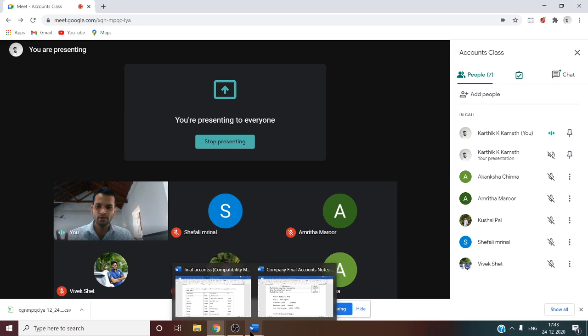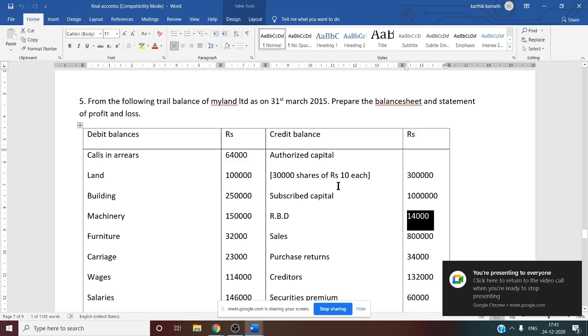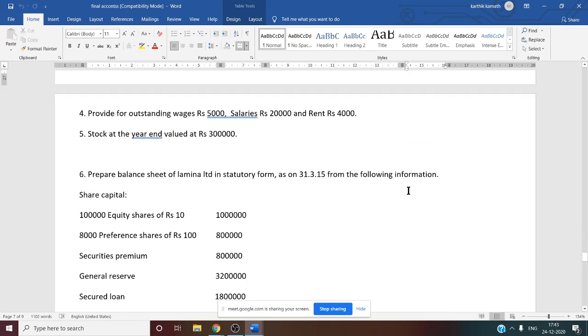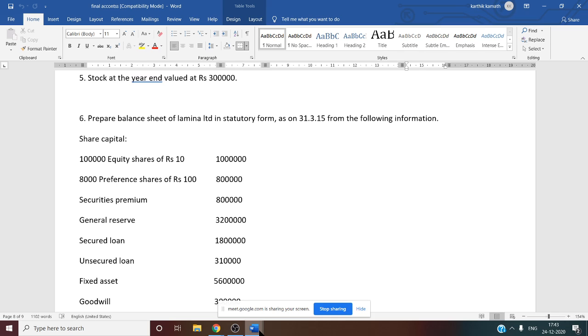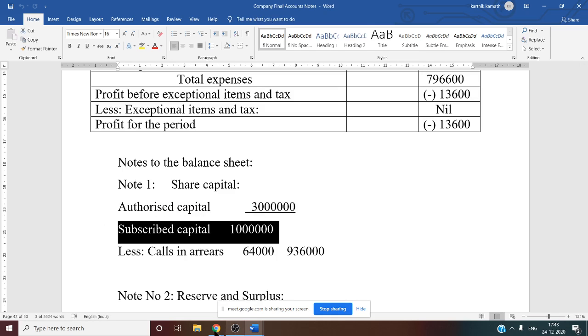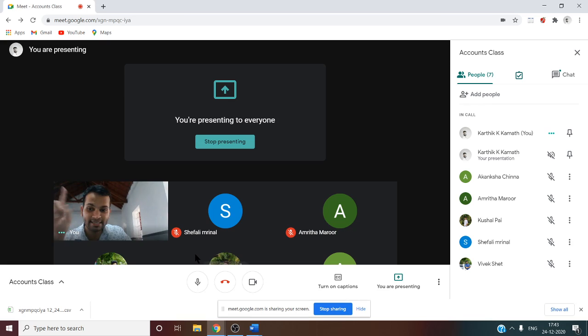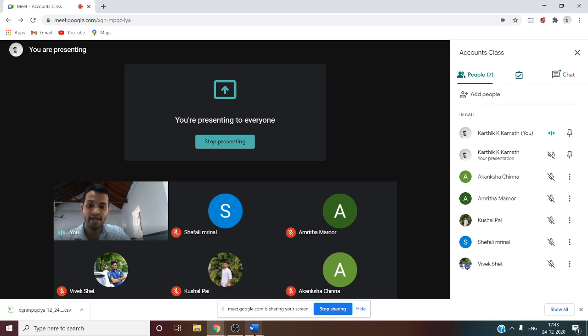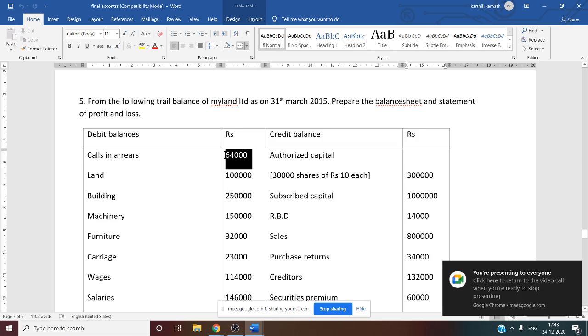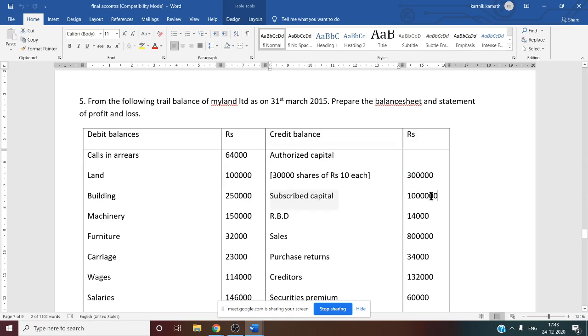Then next thing you have to see, just we will see the question. In the question they have said, if you see in the question we have written 3 lakh. Okay, so that is not 3 lakh, authorized capital is our 30 lakh. So there is a correction in the question, 10 is missing. Yes, so subscribed capital we know that is a 10 lakh. Subscribed capital is a 10 lakh, that is given. So that we can consider as paid up capital. So 10 lakh, from 10 lakh there is a call scenario. Call scenario we have to minus. See this question now. We have to see this. Call scenario they have given 64,000 debit balance. Subscribed capital 10 lakh credit balance.